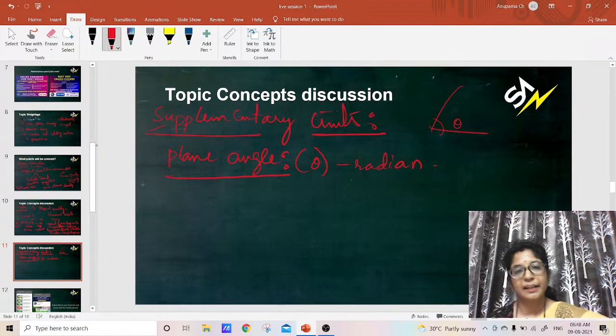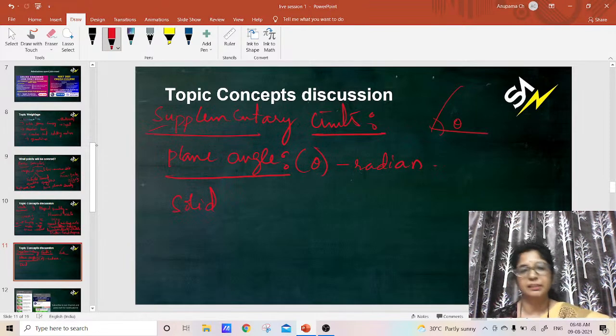Then we have solid angle. Plane angle is usually related to two dimensions, where two lines are attached, for example the angle in a circle or a circular disc, which comes under two-dimensional figures.